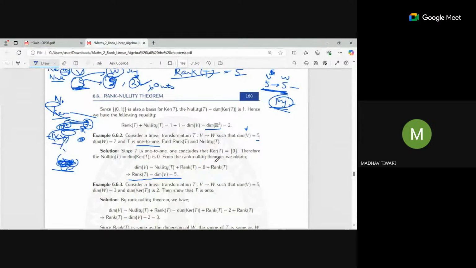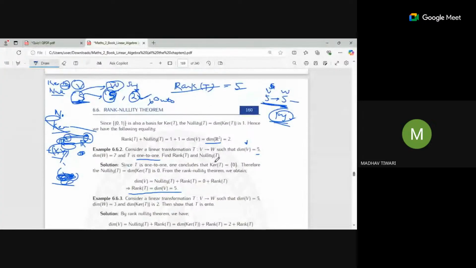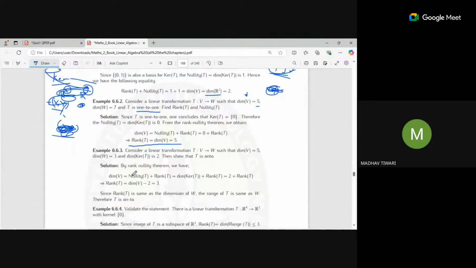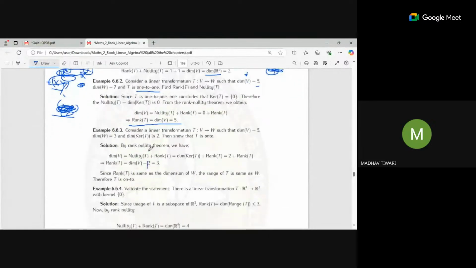But make sure this should not be 4. If it is 4, then the maximum you can go is 4, right? Won't it depend upon the transformation function, sir? Yes, it also depends on the transformation, what kind of null space you will have. But you can tell the rank and nullity just by looking at the dimensions. If you want the basis for range space and null space, then you require the exact transformation. Let me solve some questions, then you will get it.